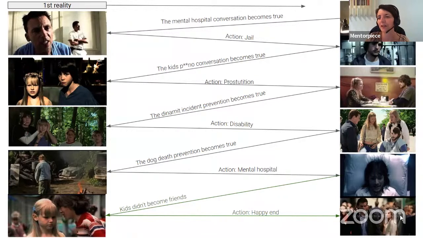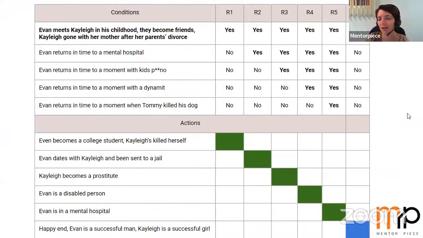So we see the last reality of Evan and Kylie, and we see that they didn't know each other, but separately they both are happy and successful persons. So this is a happy end, and let's try to add this condition to our decision table.